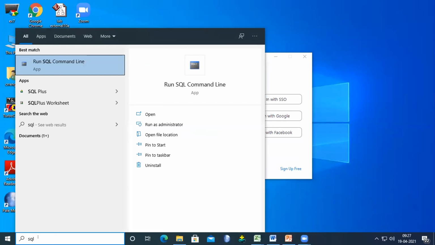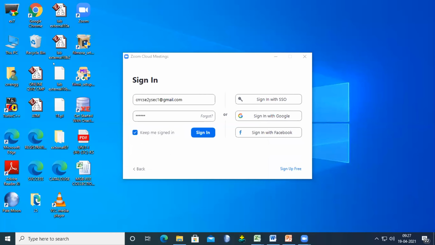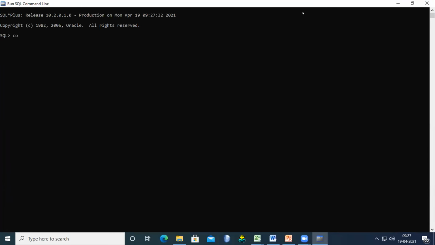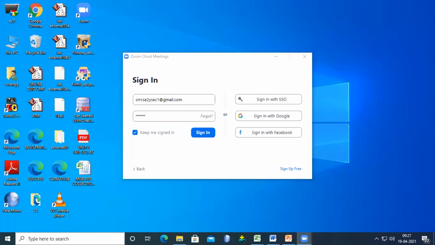First of all, we type SQL here, and then you can see the Run SQL Command Line. When you see this, first connect. In the last class we created Ganesh, am I right? I try to follow the same thing. Connect system slash manager. When we press this command, we get login denied. What happened? Let's try again.